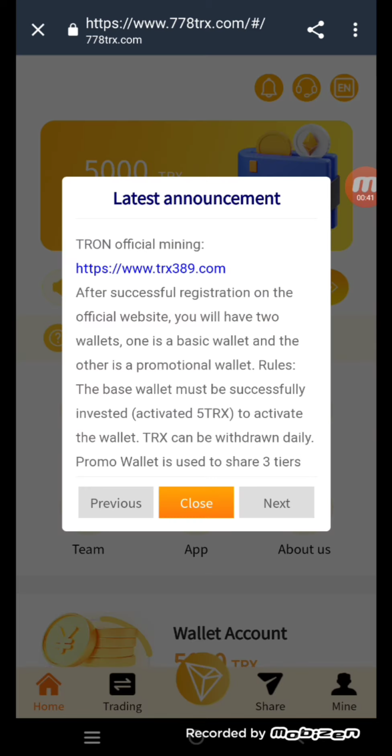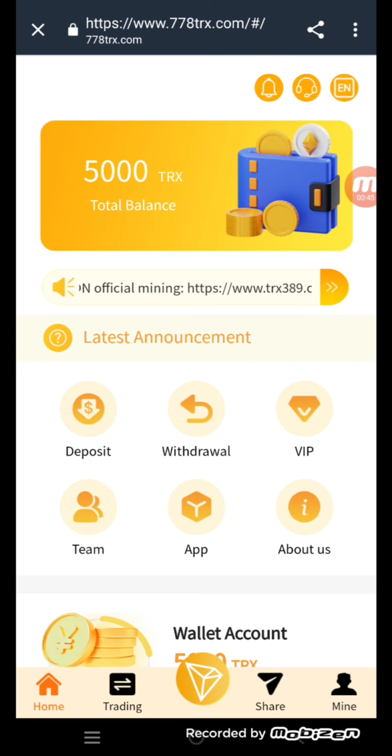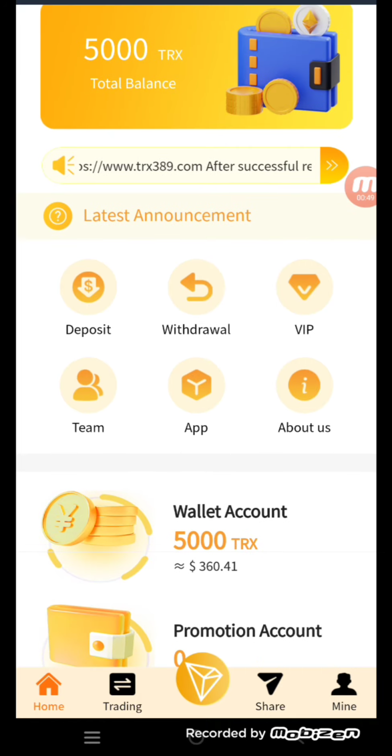Here is the Tron official mining website link. You can read all about it here and close this. Here you can get the 5,000 reward in this website. That is your total balance. Here are the deposit, withdrawal, VIP, team, app, and about us options.